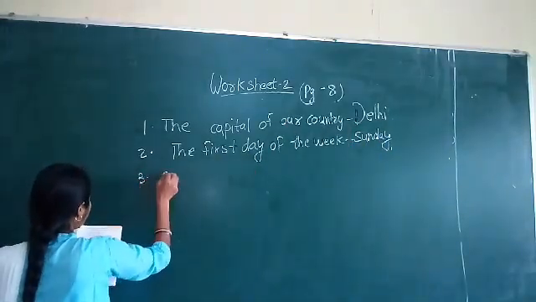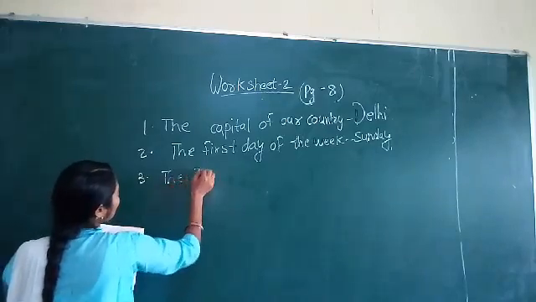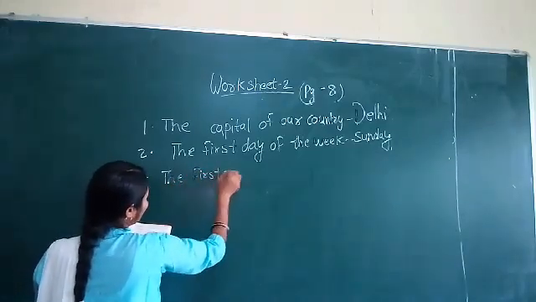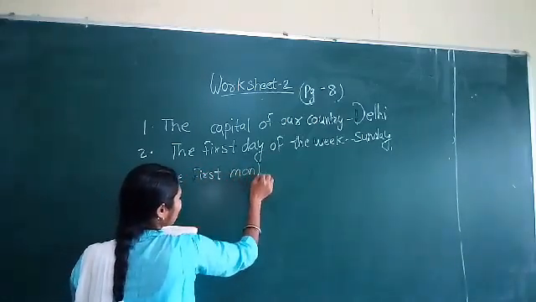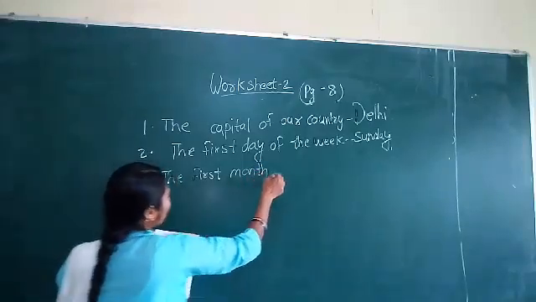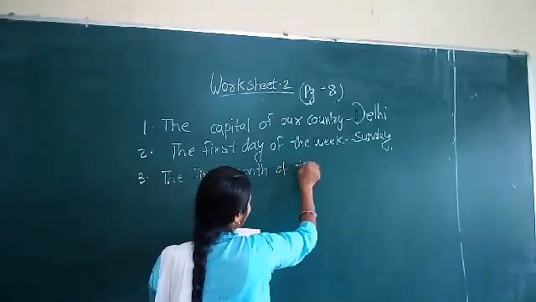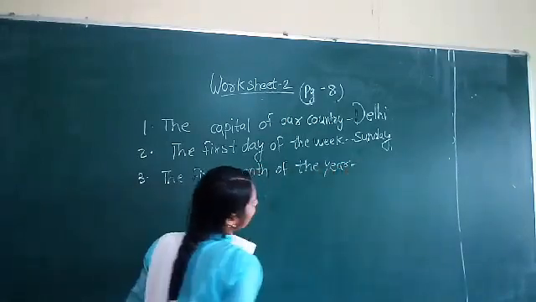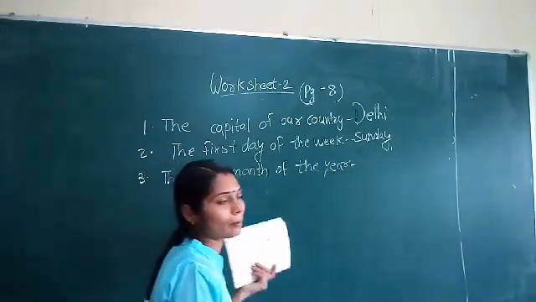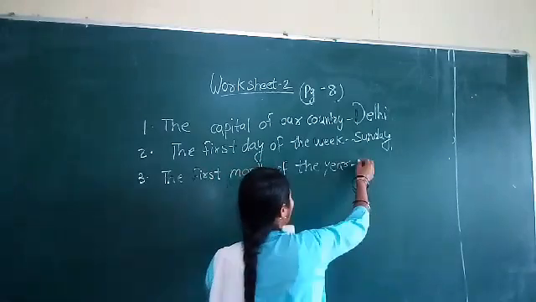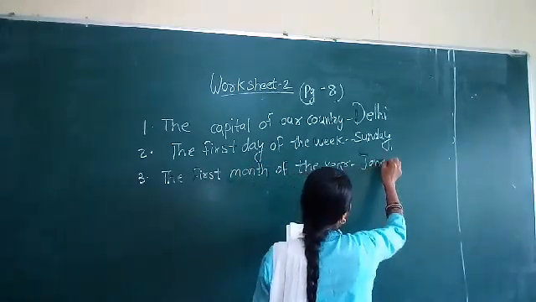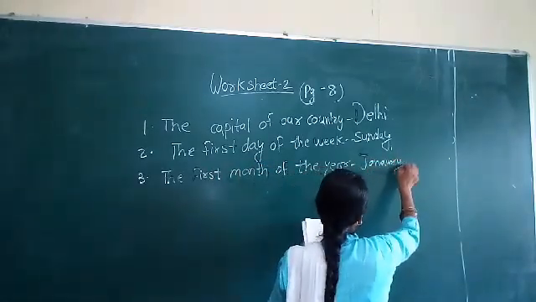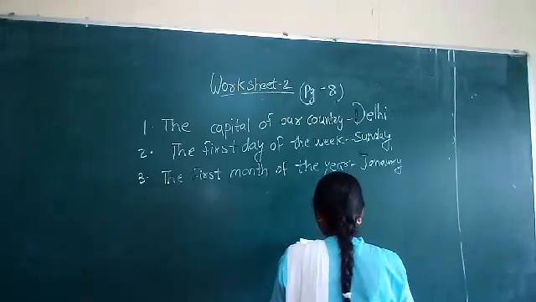Next one: the first month of the year. The first month of the year is when you all wish each other Happy New Year. Which is the month? January. Very good. January is the first month of our year.